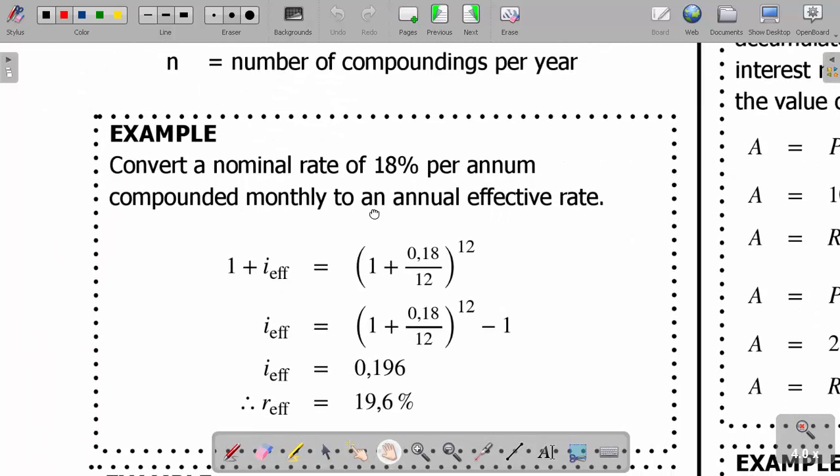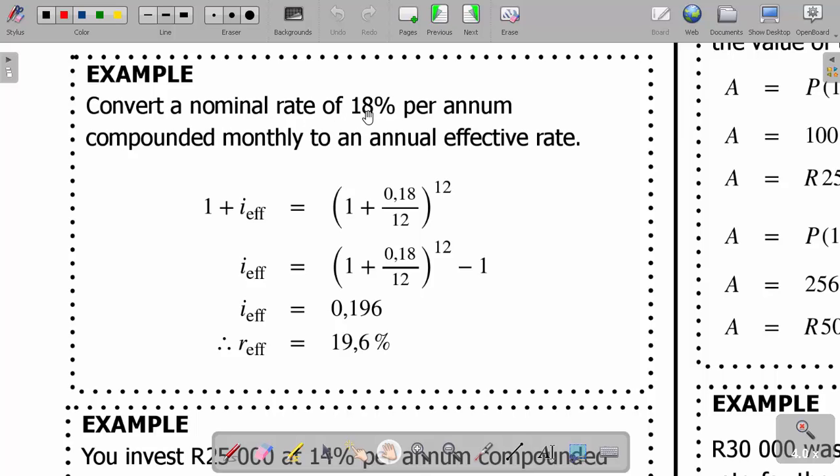Example: convert a nominal rate of 18% per annum compounded monthly to an annual effective rate. So we use the same formula I showed you above: 1 plus i effective equals (1 plus 0.18 divided by 12) to the power 12, because they're saying compounded monthly.